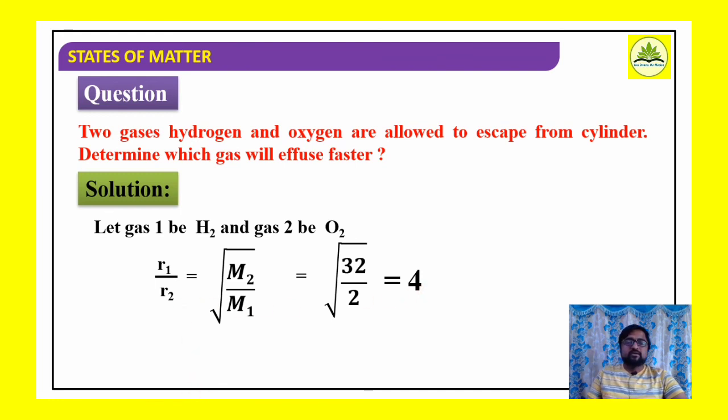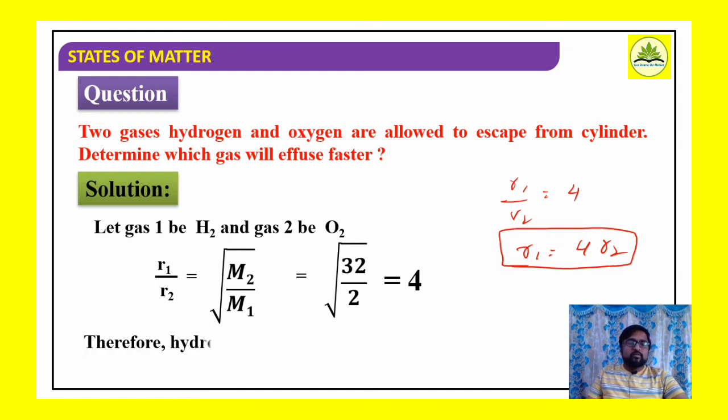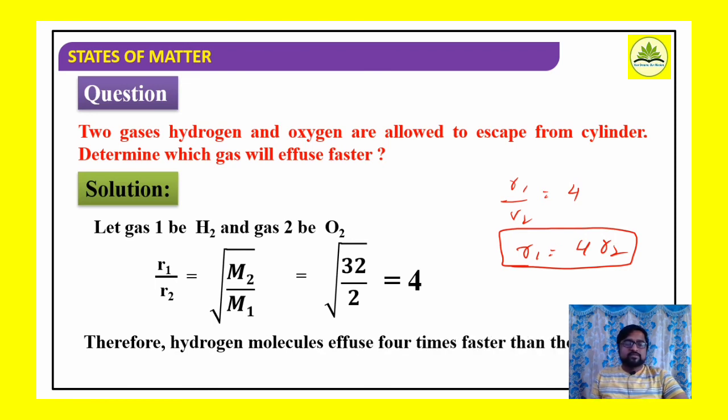What is the relation we got? R1 by R2 is equal to 4, or R1 is equal to 4 times R2. What does it mean? The hydrogen molecule effuses 4 times faster. We considered the first gas as hydrogen and the second gas as oxygen, so the rate of diffusion of the first gas will be 4 times that of the second gas. That means hydrogen molecules effuse 4 times faster than oxygen gas, because of their low molecular mass.